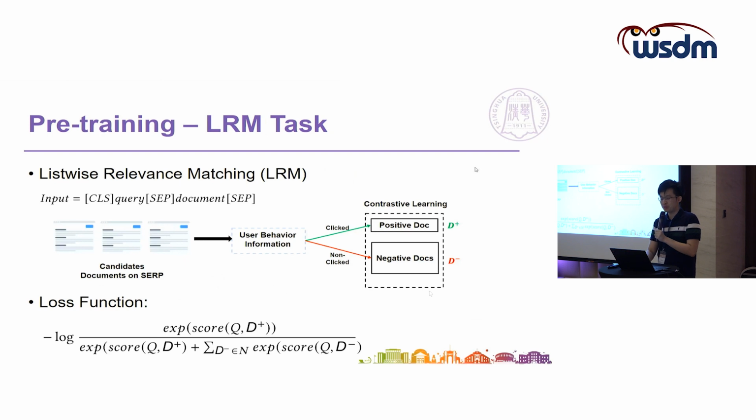And we also adopt a list-wise relevance matching task based on contrastive learning. In this task, we define the clicked document as the positive example, and all the non-clicked documents as the negative examples. Obviously, the positive example is more likely to match users' information need. And this task is based on contrastive learning, and the loss function is defined here.